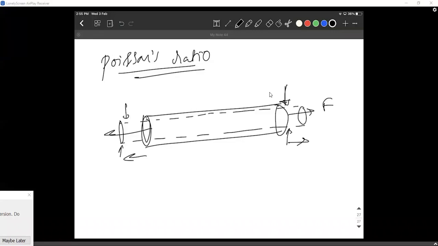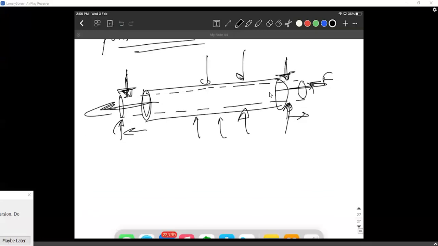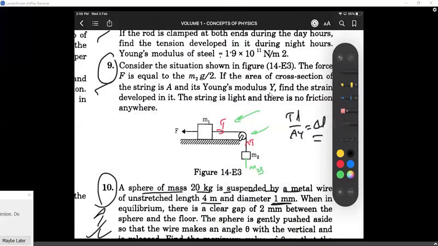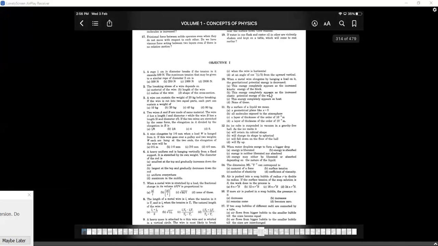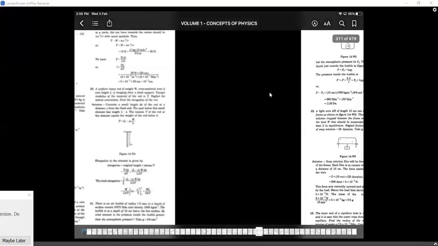As the rod is expanded like this, it is compressed like this. I hope you're understanding. This is what happens in every material. Whenever you try to expand a body, the transverse length will easily compress. So they define this Poisson's ratio. I think it is there in your textbooks right away. Let me show that to you. The textbook diagram could be better than something that I've drawn.